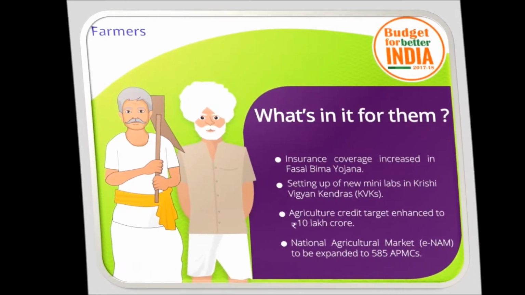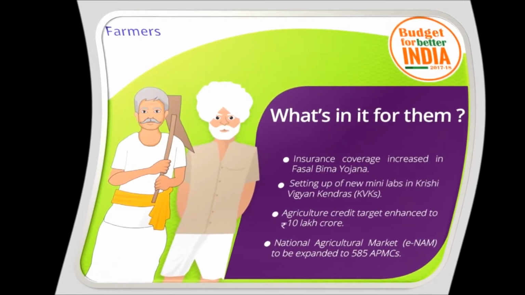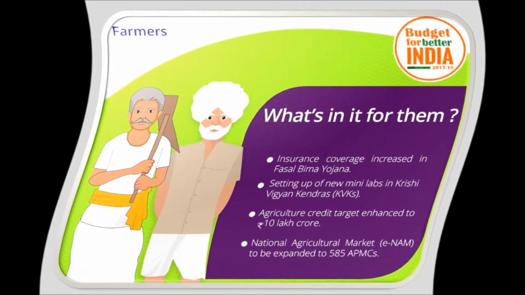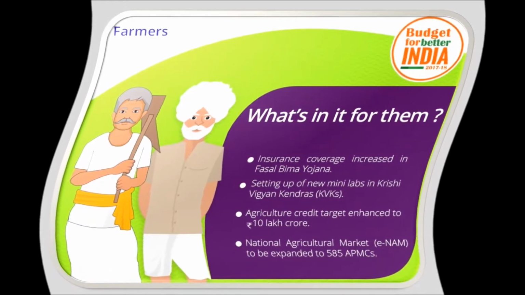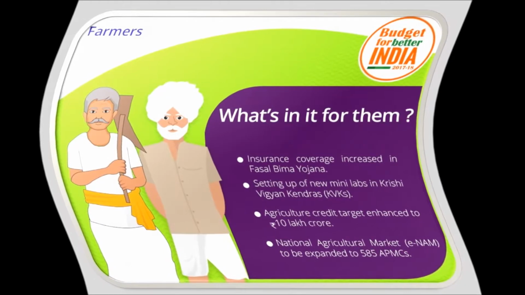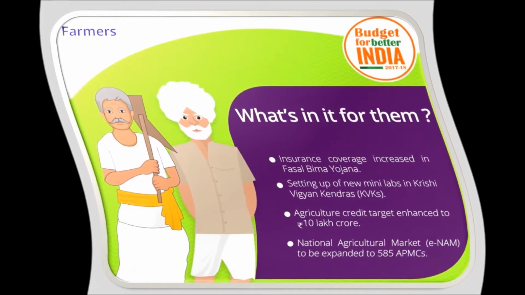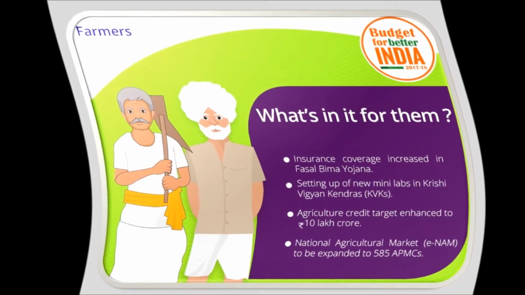As we are discussing that this is a farmer friendly budget, let's see what is in this budget for farmers. First, insurance coverage under Fasal Bima Yojana has been increased to 40%. There will be new mini labs in Krishi Vigyan Kendras, and 10 trillion of agriculture credit will be given to farmers.